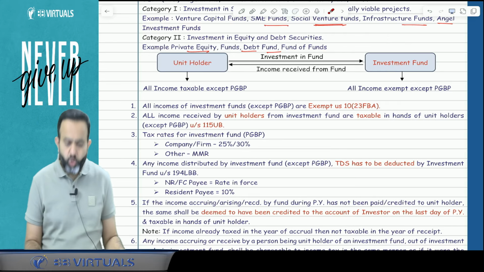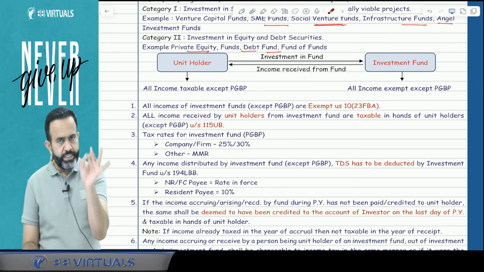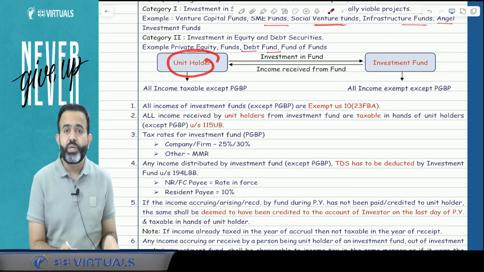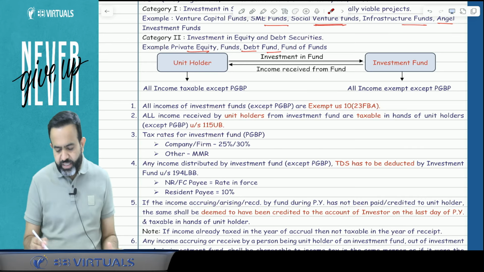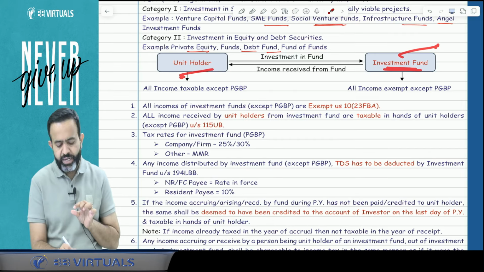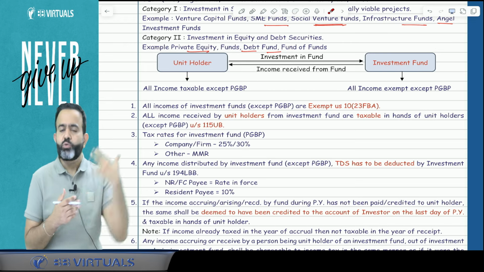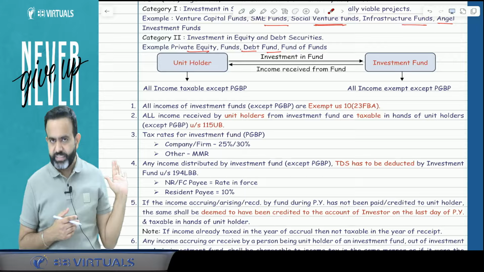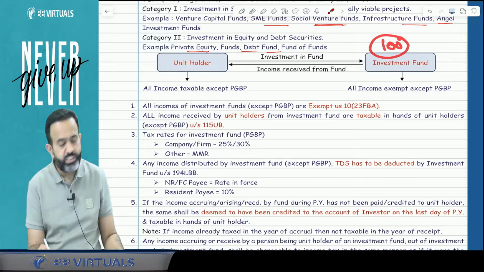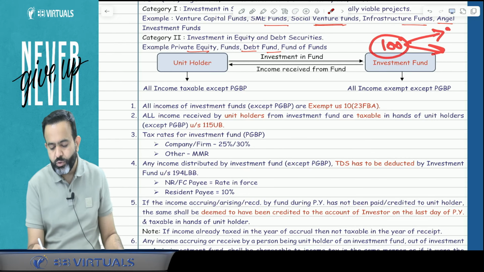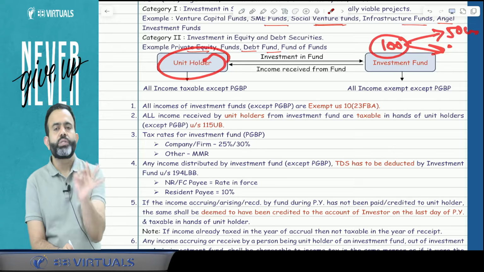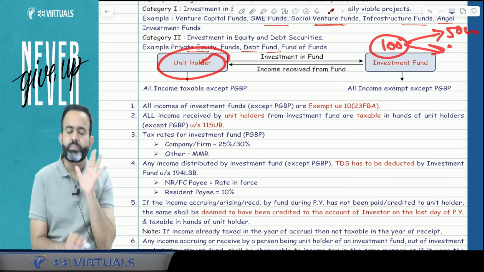Now guys, try to understand. The lawmaker says that in the hands of the unit holder, the nature and proportion of income will remain the same. Means whatever nature and proportion in the hands of the investment fund, that same nature and proportion will be in the hands of the unit holder. It will be as if the unit holder directly invested in some asset. Suppose, for example, there is 100 crore of income to the investment fund, and suppose 50 crore is PGBP income and 50 crore is other income, then in the hands of the unit holder also that nature and proportion will remain the same.